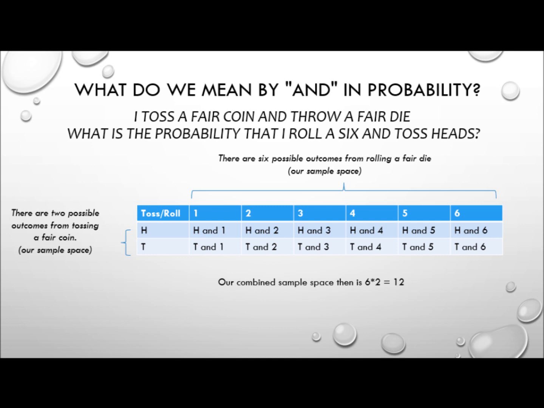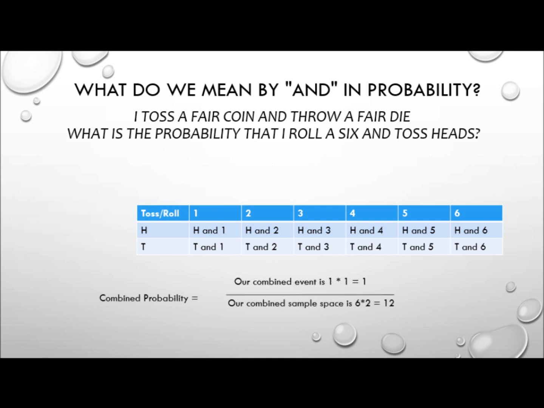Okay, so our combined sample space, you might know from multiplication, is that we can just multiply the number of rows by the number of columns to get the entire sample space. So that's 6 times 2 equals 12. So our combined probability then is our combined event, which is 1 times 1 equals 1, over our combined sample space, which is 6 times 2 equals 12.